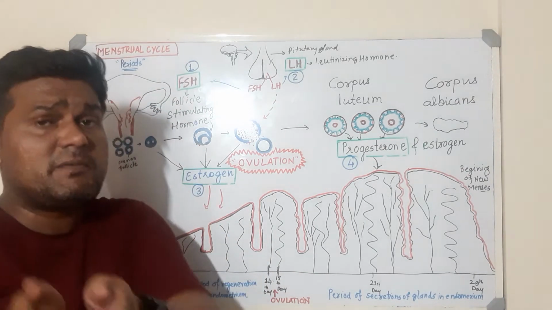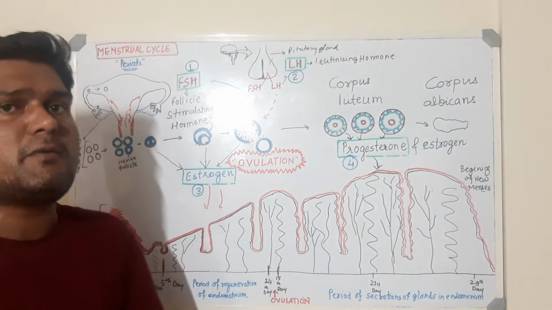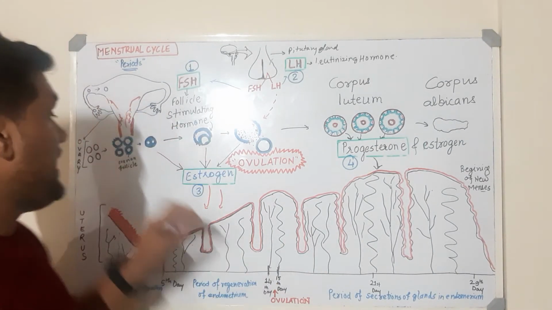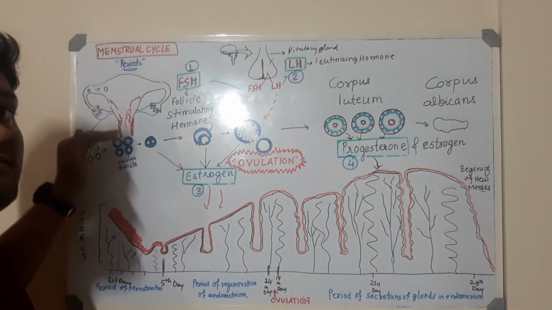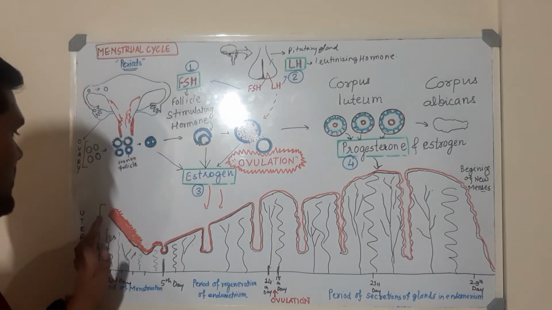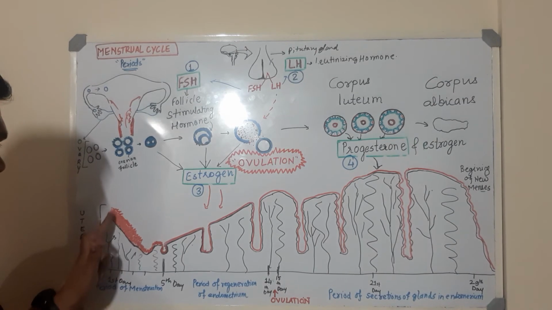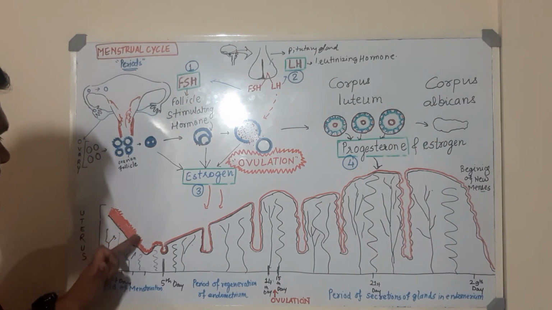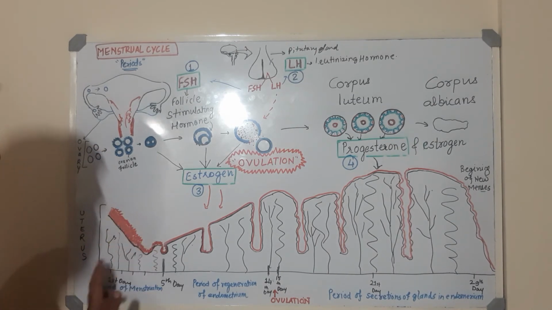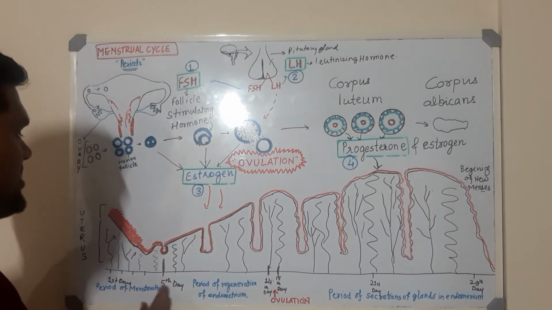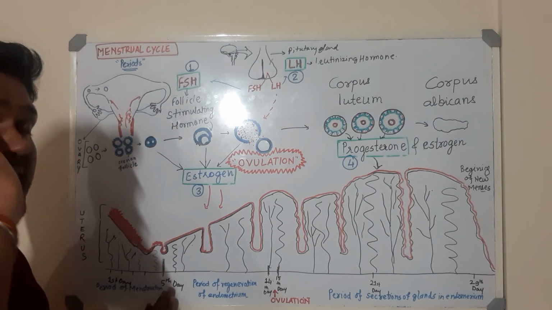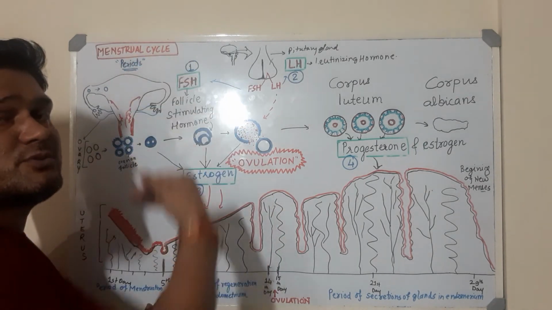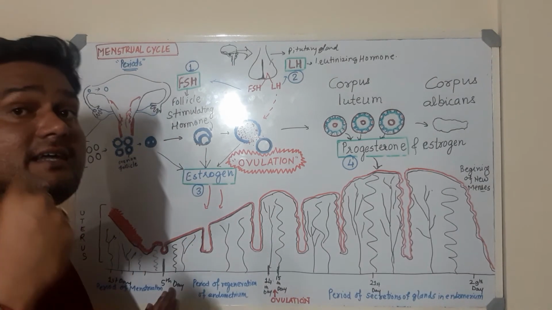So there is continuous bleeding that is reported in the female from the reproductive tract, from this vagina, this red colored fluid that comes out is the blood, and the bleeding occurs for 5 days. So the endometrium, that is the lining of the uterus, breaks. You can see the zigzag line here, and this continues for the 5th day. This is called menstruation. It is the period where the menses takes place. The red colored fluid that comes along with the ovum is known as the menses.